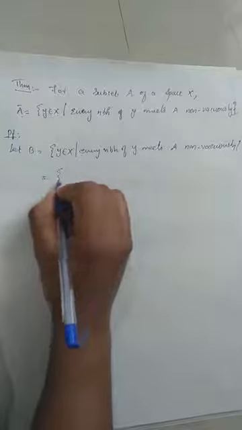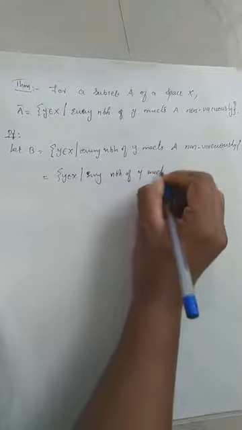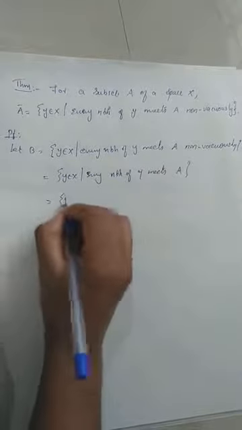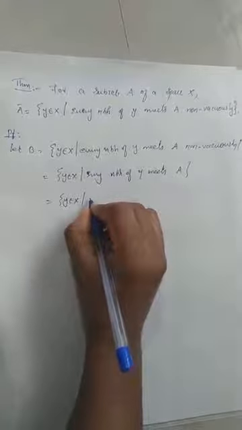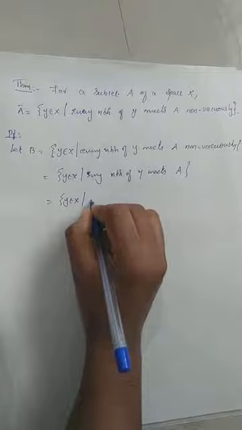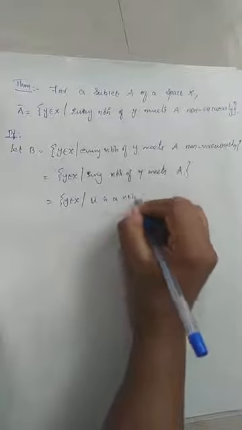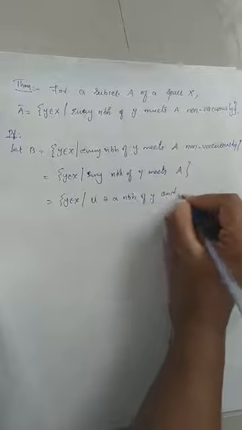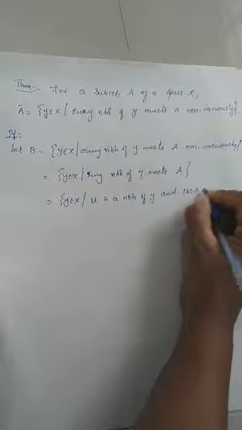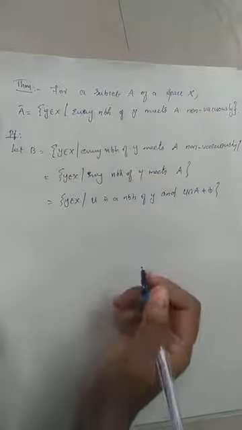That is nothing but the set of all y in X such that every neighborhood of y meets A. I can also write it as the set of all y in X such that for every neighborhood U of y, U intersection A is not equal to empty. So all three statements are the same.